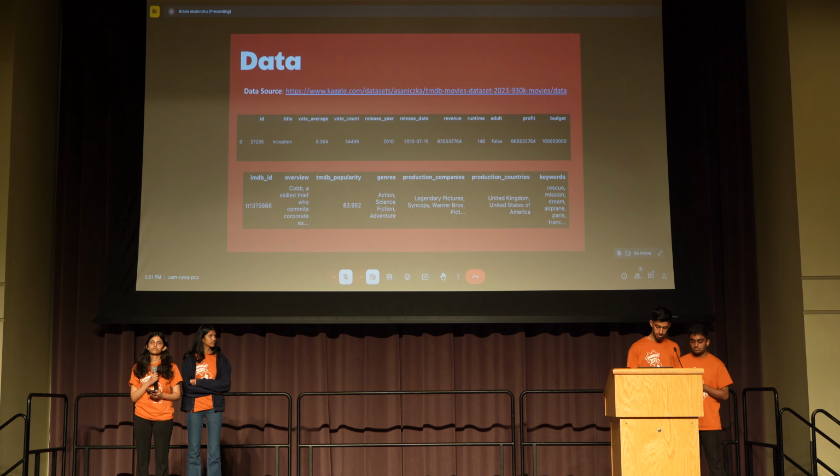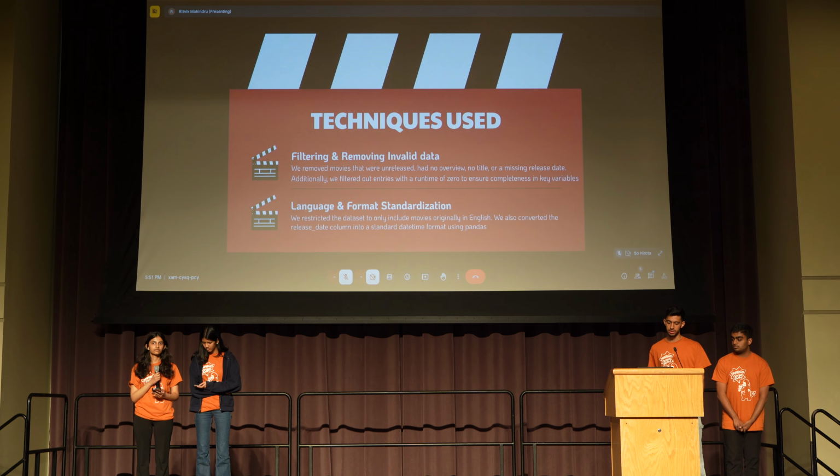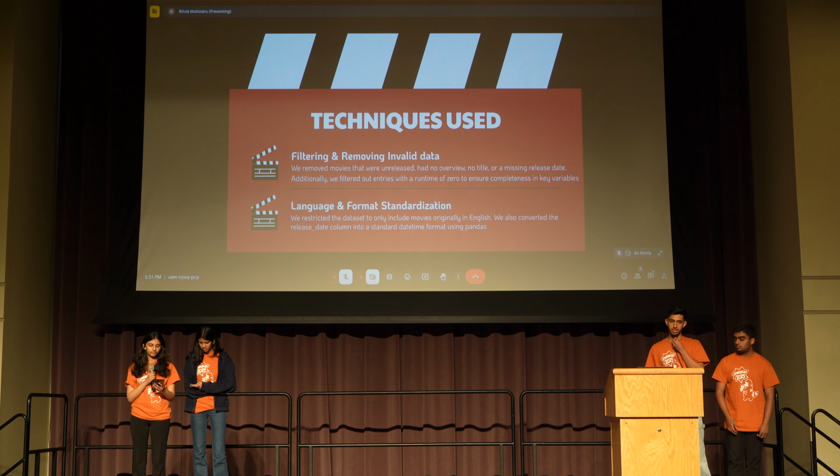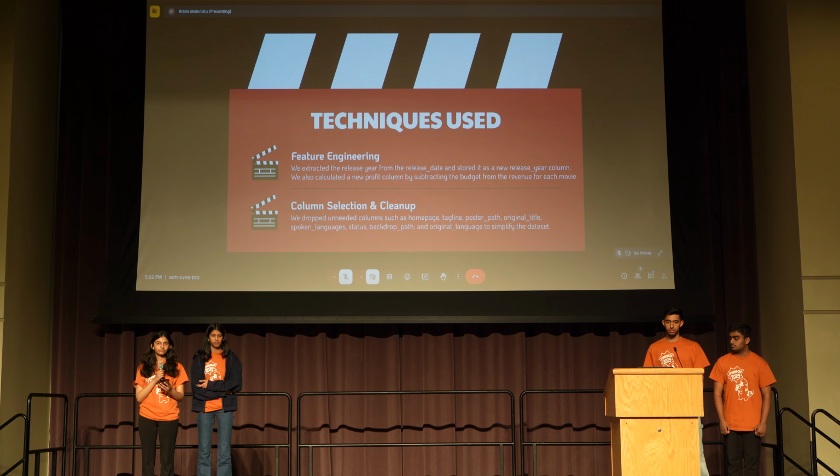So the data set from Kaggle that we used obtained its data from the movie database, and to clean the data, we filtered and removed invalid data such as missing values, and we also made sure that the movies that we used were English language and they were theatrical releases. And to build the model, we feature engineered a new column, ROI, and we also included only columns that were needed for the model.